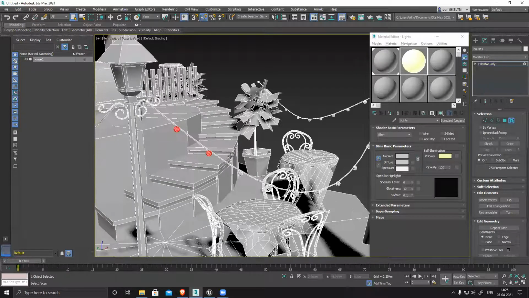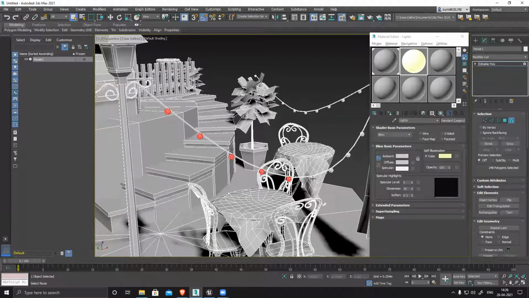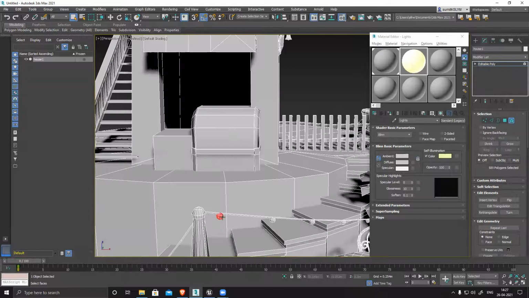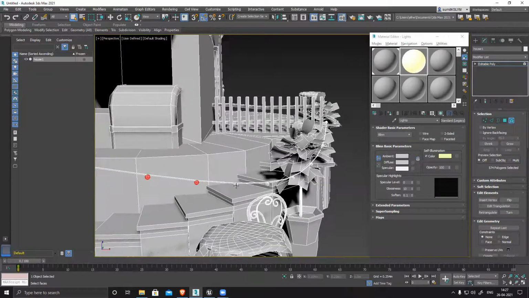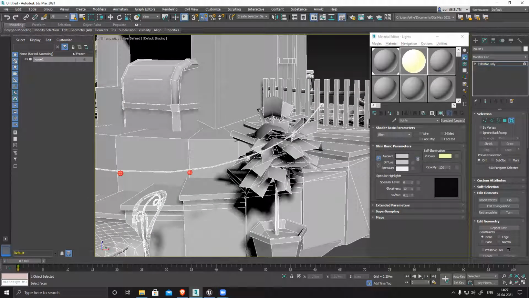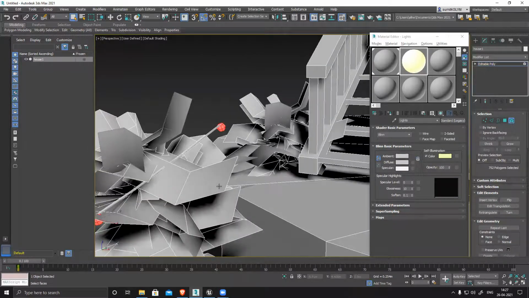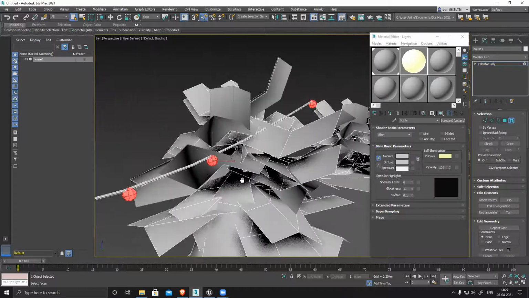After creating your entire model, this is your next step, where you define all the materials and separate your model accordingly. Here you can see one more, and in between.